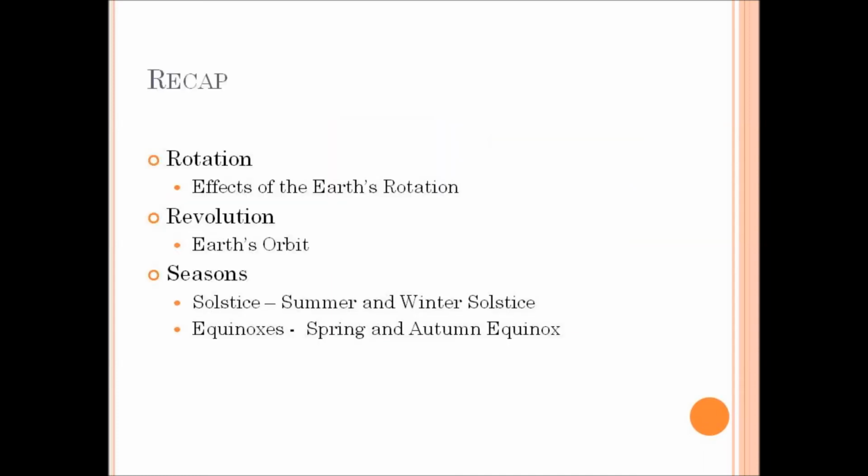We will have a short recap of this lesson. In this lesson, motions of the Earth, we studied about the rotation of the Earth and the revolution of the Earth. The rotation of the Earth causes day and night, and revolution of the Earth causes the seasons. And next we studied about the seasons, which includes the solstice and the equinoxes. The types of solstice are the summer and winter solstice, and the equinox types are the spring and autumn equinox.